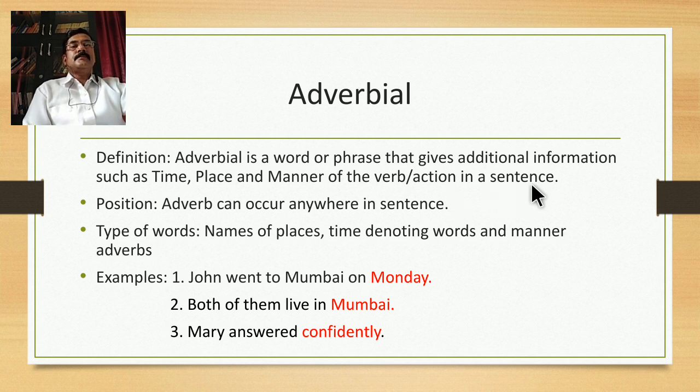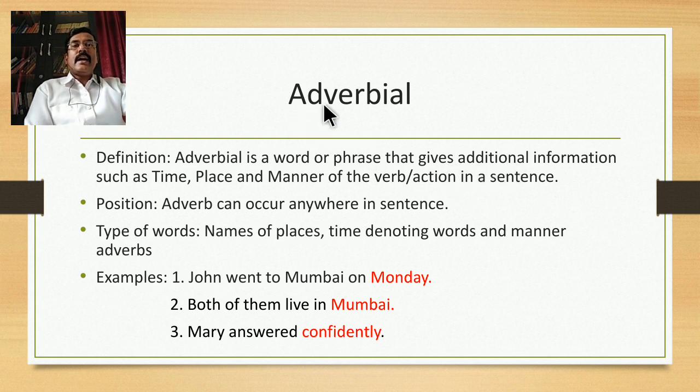Now we can relate adverbial to complement. Complement gives additional information about what? A noun in a sentence, be that noun subject or object. Adverbial gives additional information about what? A verb phrase. It gives additional information about the action in a sentence.